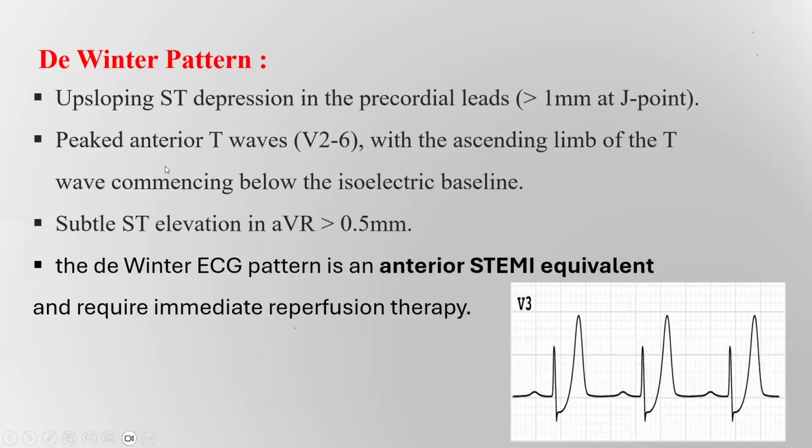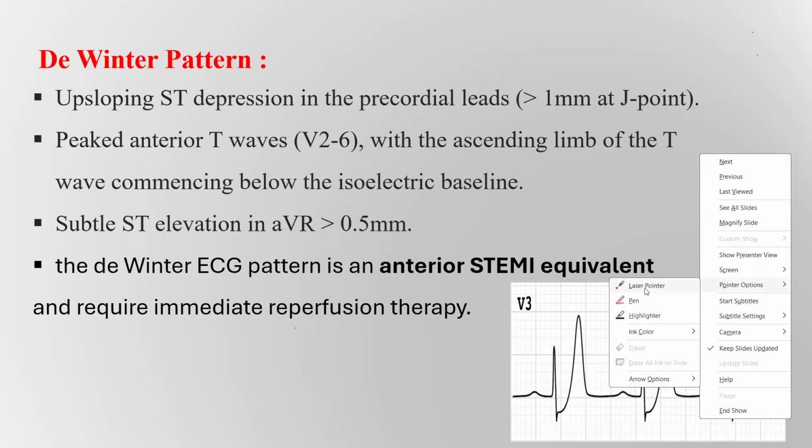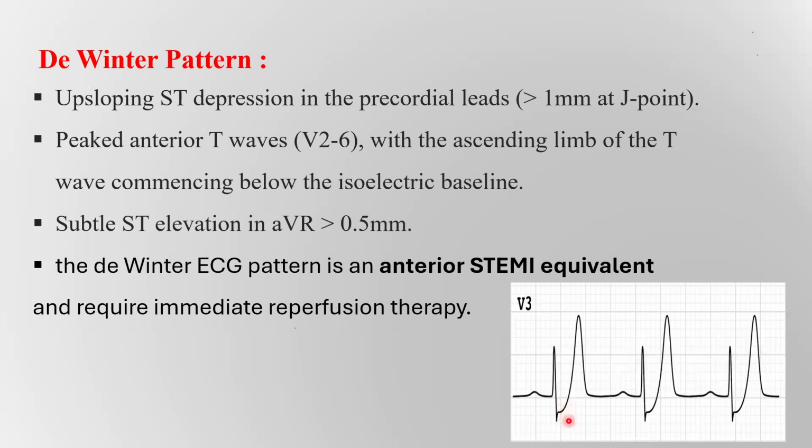So what is a De Winter pattern? Upsloping ST segment depression in the precordial leads of more than 1 millimeter at the J point. Here is the upsloping ST segment depression and peaked anterior T wave. The T wave in the precordial leads from V2 to V6 is peaked, with the ascending limb of the T wave commencing below the isoelectric baseline, and subtle ST elevation in aVR of more than 0.5 millimeter. So this is a case of De Winter pattern and is considered as anterior STEMI and requires immediate reperfusion therapy.